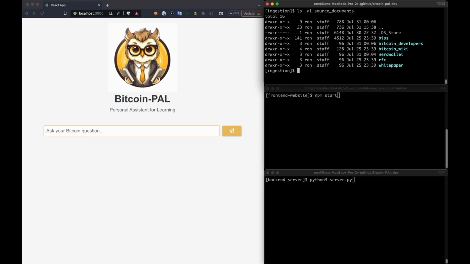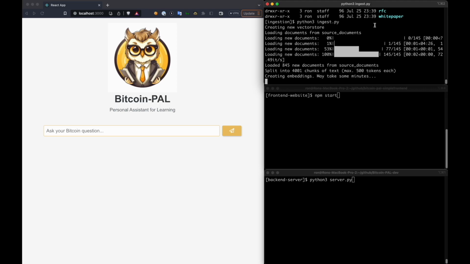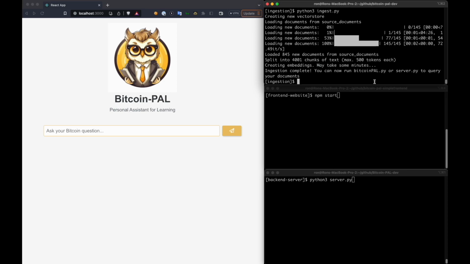So we're going to go ahead and show you the source documents that we're consuming, and at this point we're going to ingest them. Now we've cut some of the processing time out just for demo purposes, but you can see here we've ingested the Python source documents, we've made a new vector store, and then created embeddings that can be referenced in the vector store by the LLM model. And this should come back and say that we now have documents and we can run the solution either on the command line or on the server.